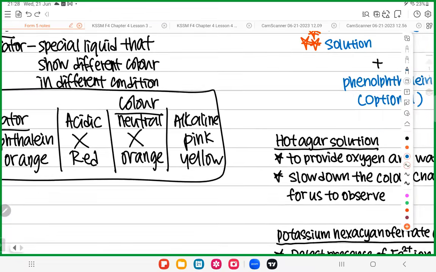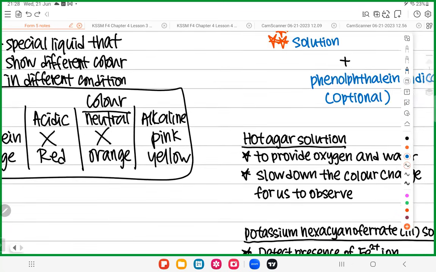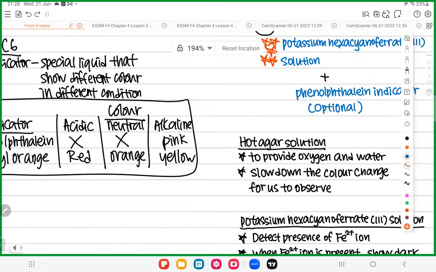Okay, so now we know the indicator. Again, this is not our main concern for today. Because we just covered phenolphthalein, I think I just do a very, very quick revision with you all.